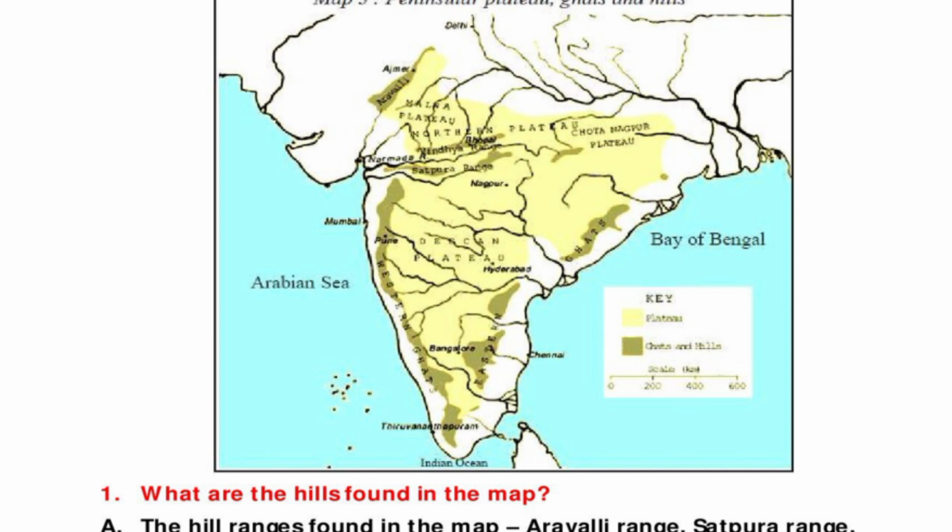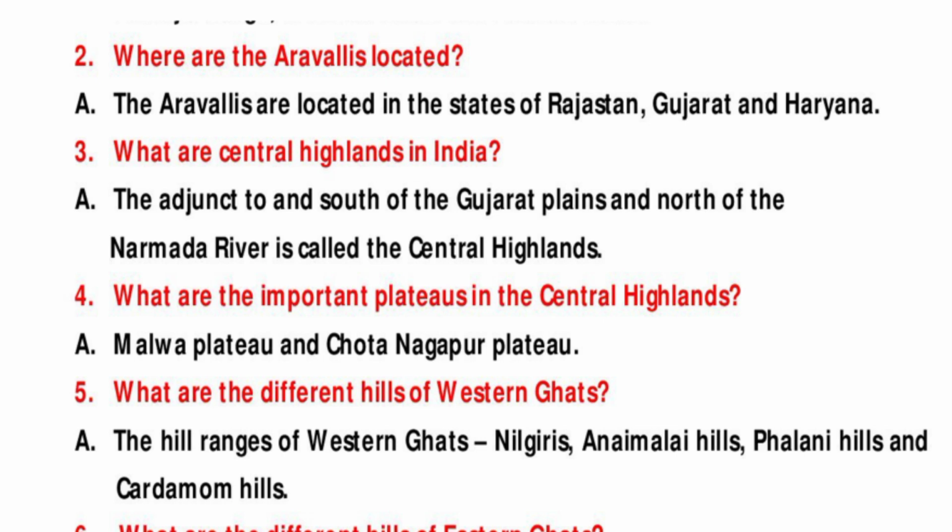Observe the map and answer the questions. Here, what are the hills found in the map? Answer is the hill ranges found in the map: Aravali Range, Satpura Range, Vindhya Range, Western Ghats and Eastern Ghats. Second question is, where are the Aravalis located? Answer is the Aravalis are located in the states of Rajasthan, Gujarat and Haryana.